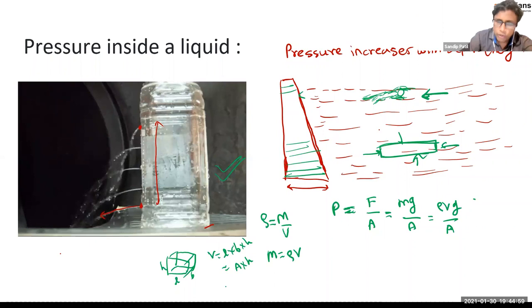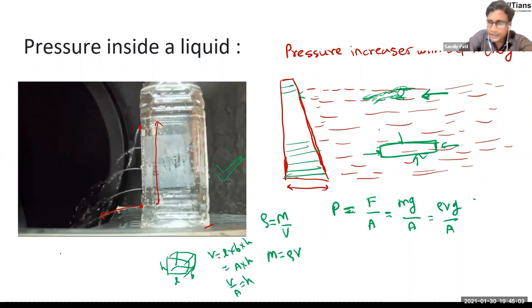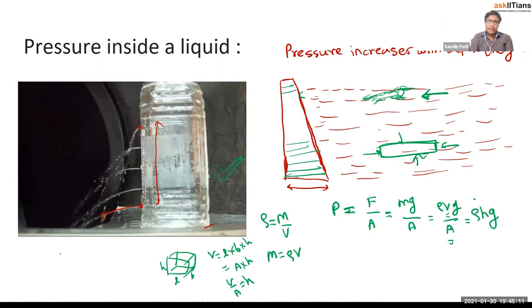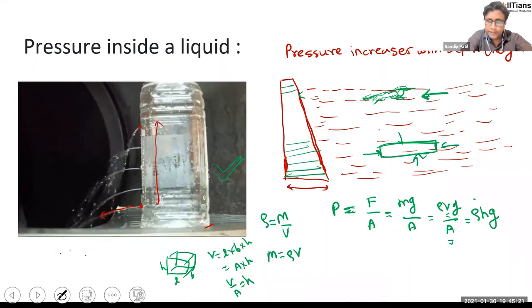So what about volume upon area? Volume upon area will give me H. So here you can see volume upon area. So can I say this is rho into H into G? That's right. So the pressure acting on that object due to that water is rho into H into G, where rho is, what is rho? Very important concept. Rho is density.